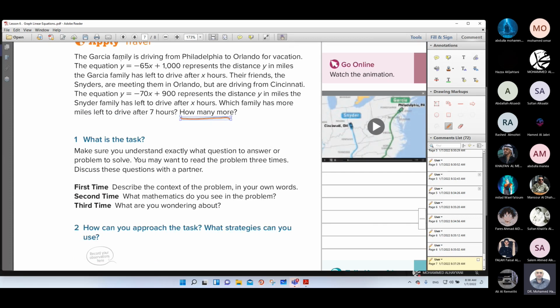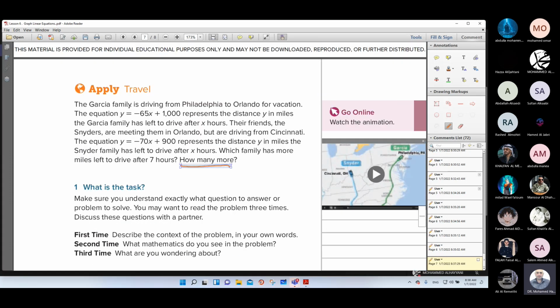Okay, if you go to the first equation, you have y equals negative 65 times x. What is x? x means the number of hours. The number of hours will be 7. So substitution: multiply by 7 plus 1000.